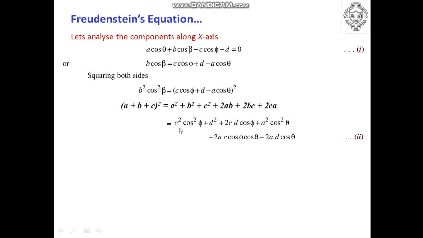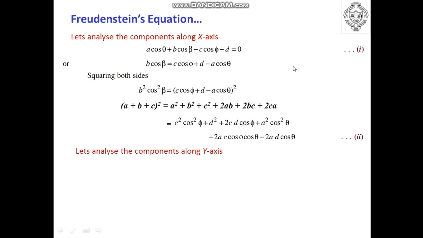So we can write this as c square cos square phi plus d square plus 2cd cos phi plus a square cos square theta minus 2ac cos phi cos theta minus 2ad cos theta. So this equation will be considered as equation number 2. So this is how we have expanded the summation of all the components in the x direction.